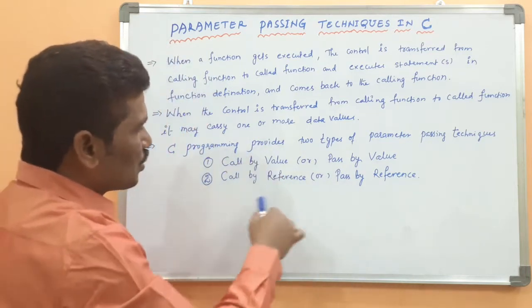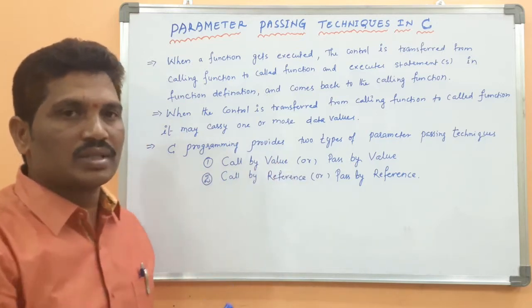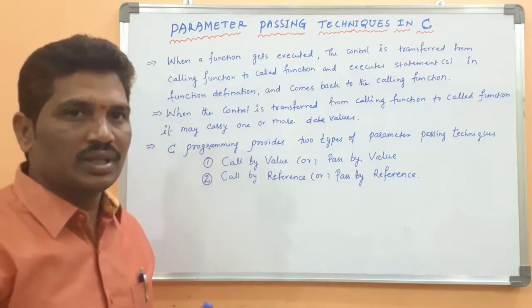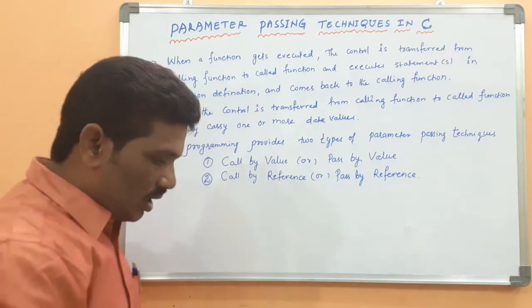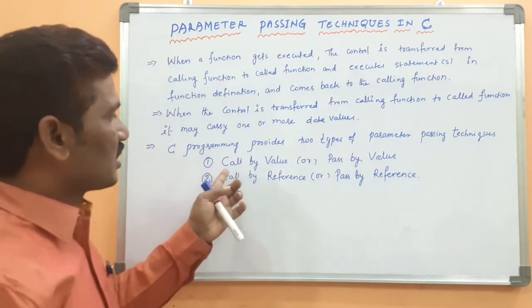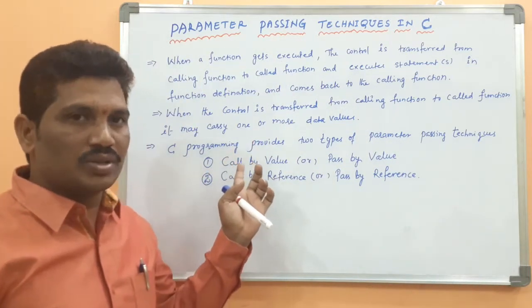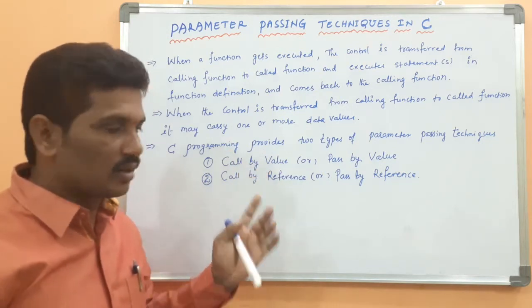These two techniques are used to pass the parameters from a calling function to a called function. I hope it is clear. Then I will talk about the importance of how the parameters can be passed to a function using call by value.